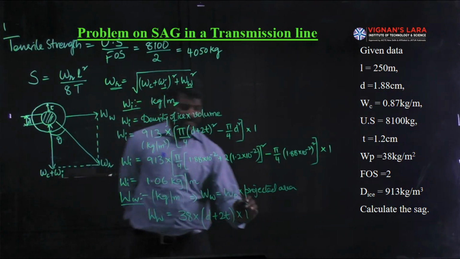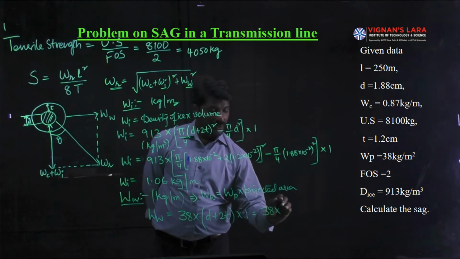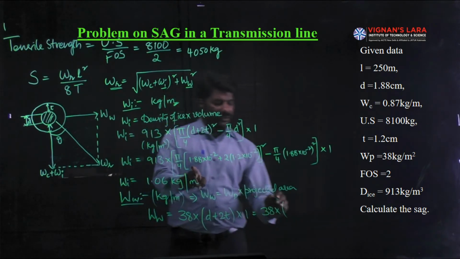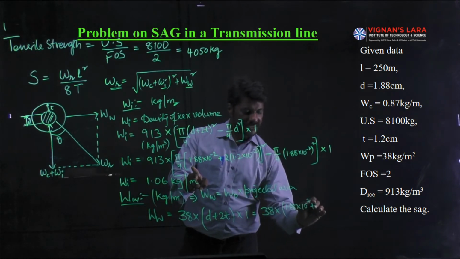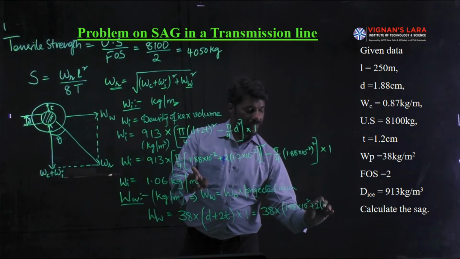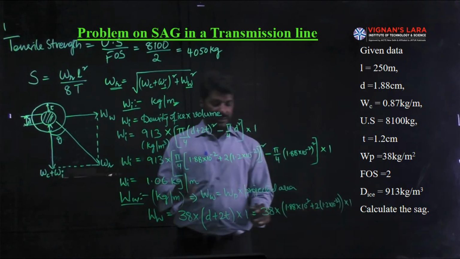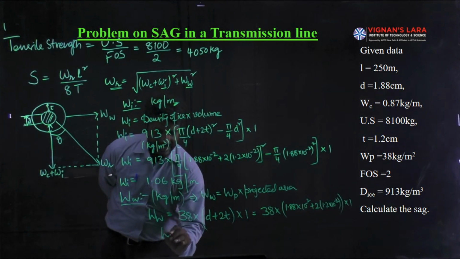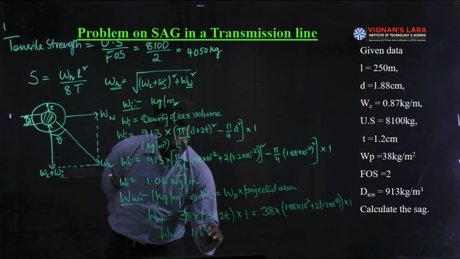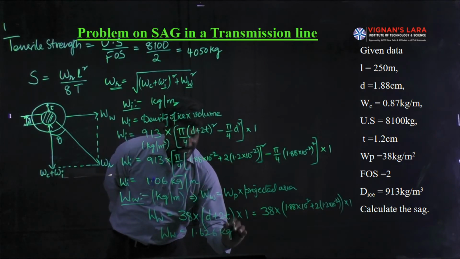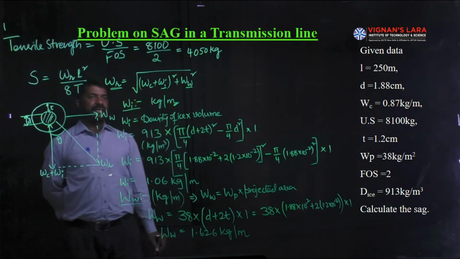So in simplification, you get 38 into d plus 2t, the d value 1.88 into 10 power minus 2 plus 2t, where t is 1.2 centimeters in meters, multiplied by 1. Substituting in the calculator, we get the wind pressure weight as 1.626 kgs per meter length. So all weights are calculated in detail.